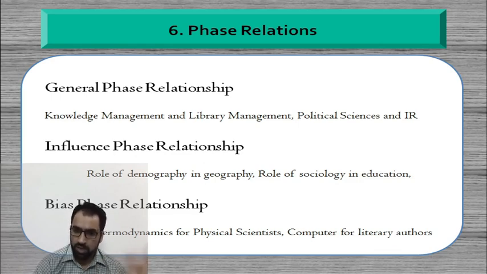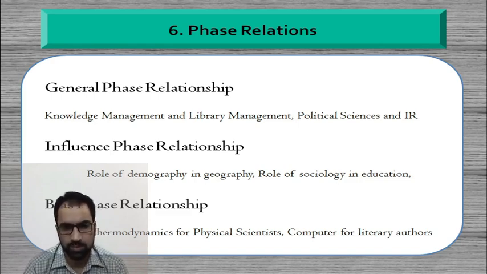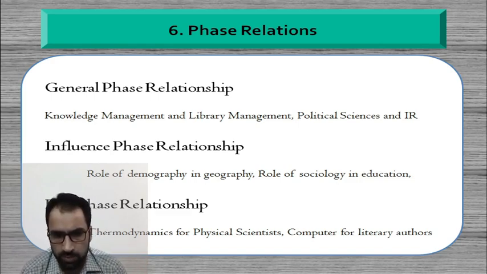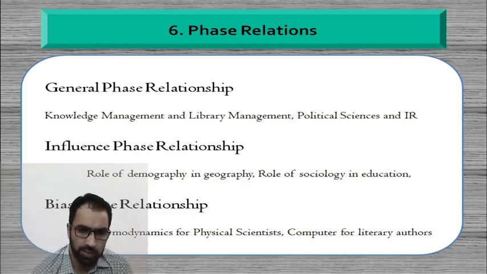So thermodynamics specifically meant for the physical scientists. Similarly, computers and their utility for literary authors, those who are writing mostly fictitious material. So the use of computers or software that they can use in writing and editing their contents or texts. So this relationship is the bias phase relationship or prejudice phase relationship.